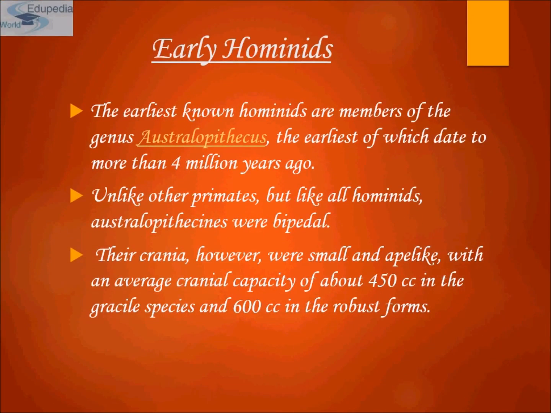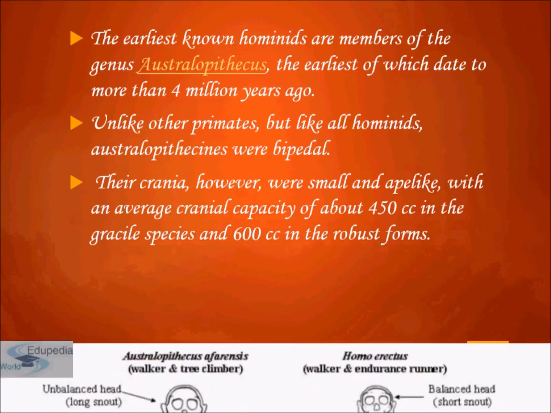Now come to the early hominids. The earliest known hominids are members of the genus Australopithecus, the earliest of which date to more than 4 million years ago. Unlike other primates, but like all hominids, Australopithecines were bipedal. Their crania, however, were small and ape-like, with an average cranial capacity of about 450 cc in the gracile species and 600 cc in the robust form.